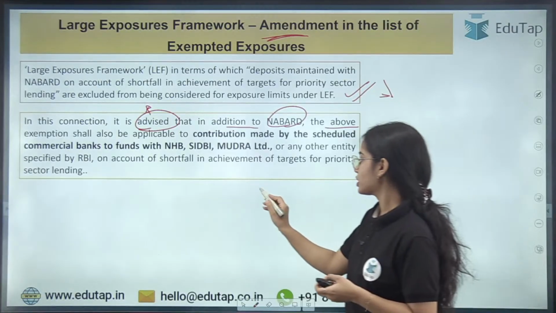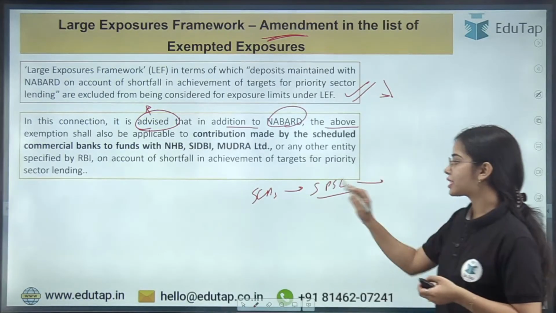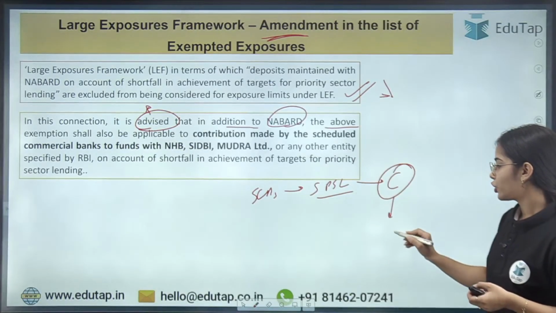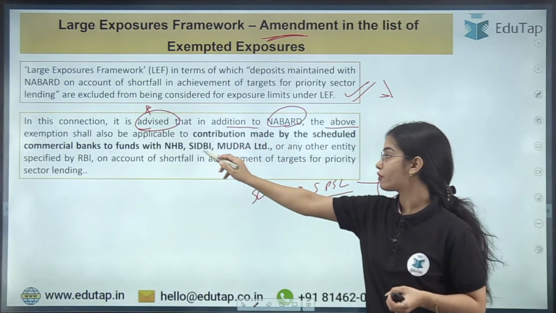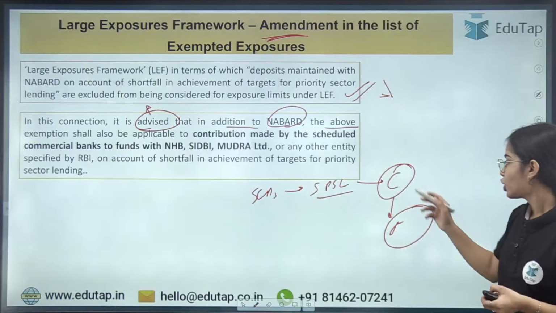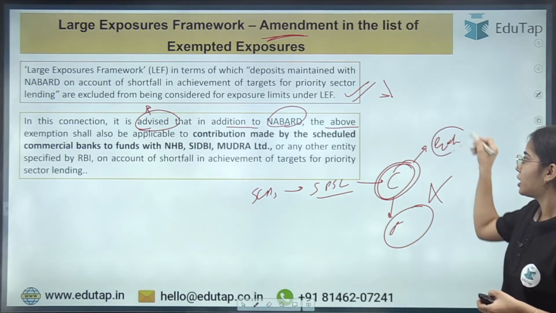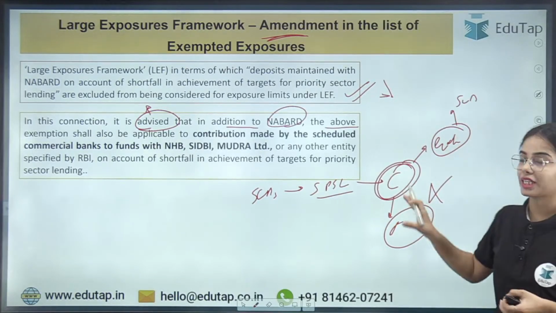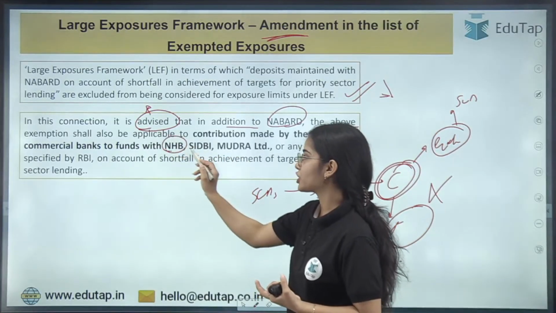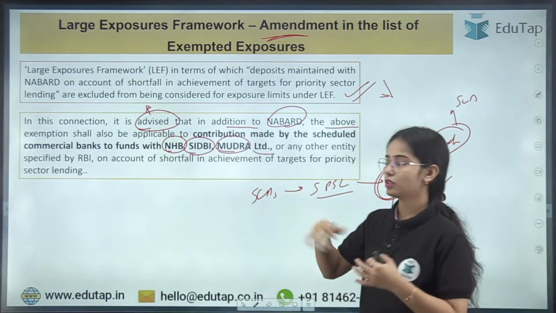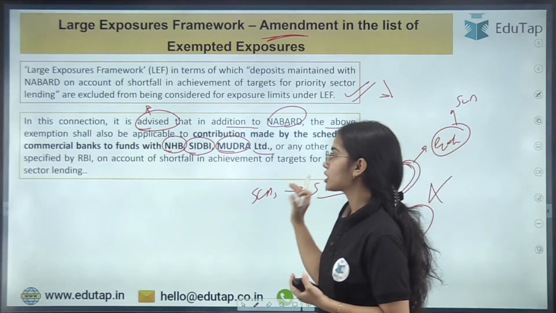Mudra. So if the scheduled commercial bank is having a shortfall in the priority sector lending target, and the bank is contributing to the fund of any of these entities, NHB, SEBI, Mudra, etc., then this contribution will not be calculated in the exposure limit of the scheduled commercial bank for that particular entity, so that the bank has more leverage, more space to do the exposure or to provide loans or investment in these areas. Okay, so this is the idea.